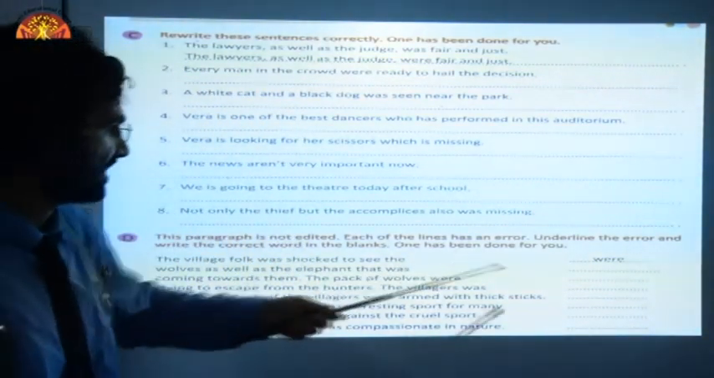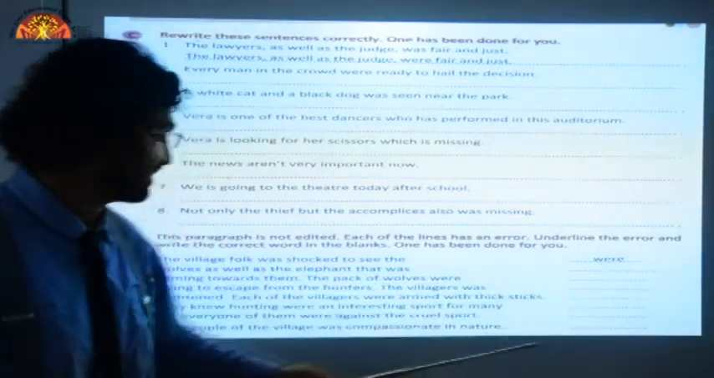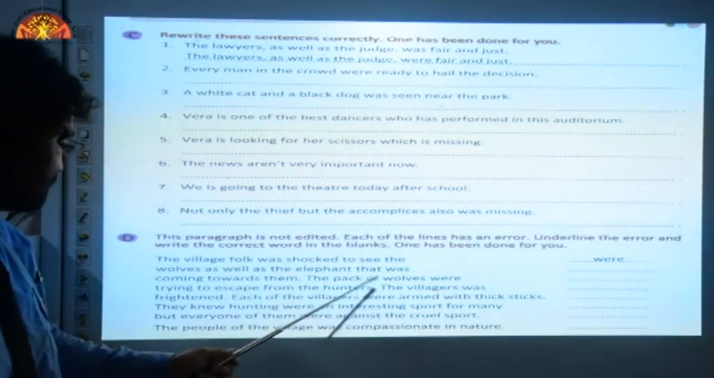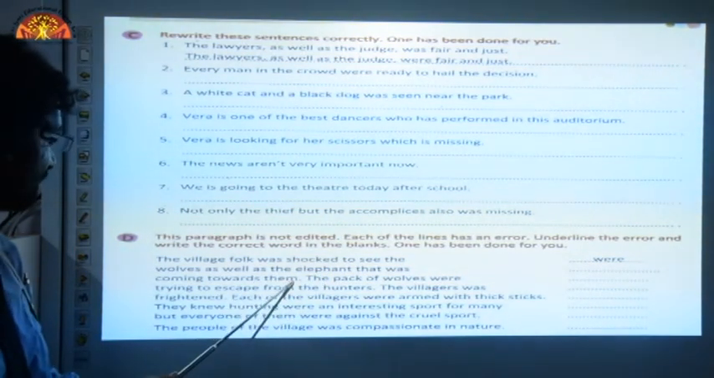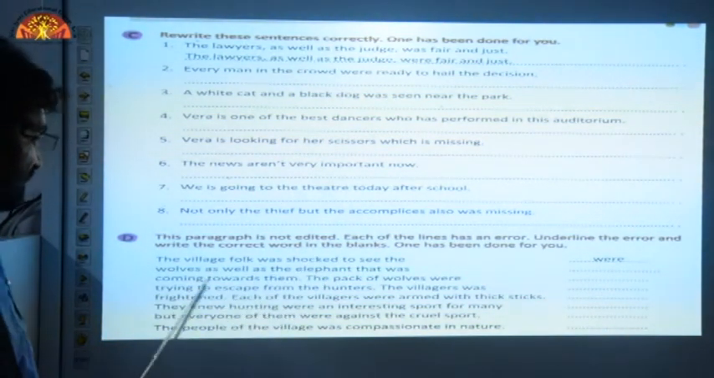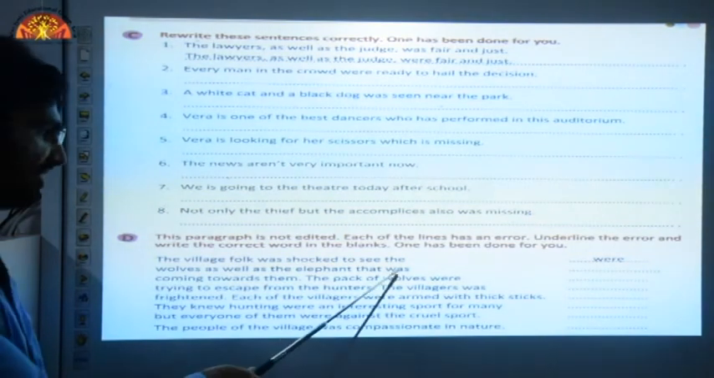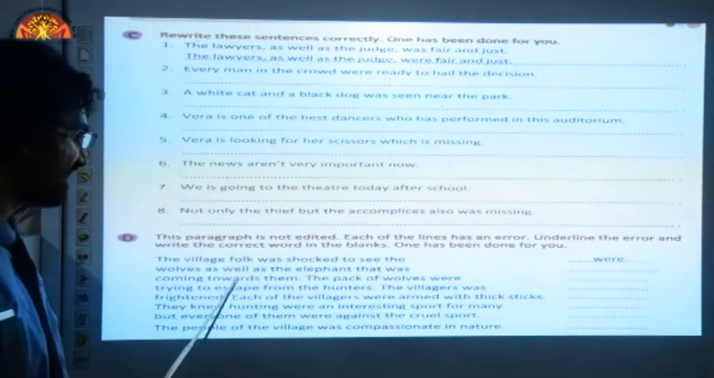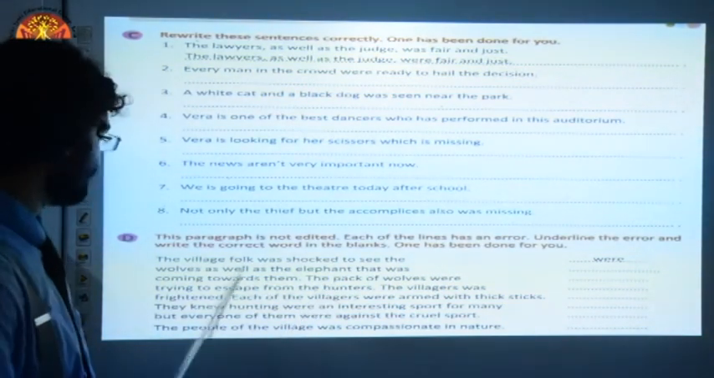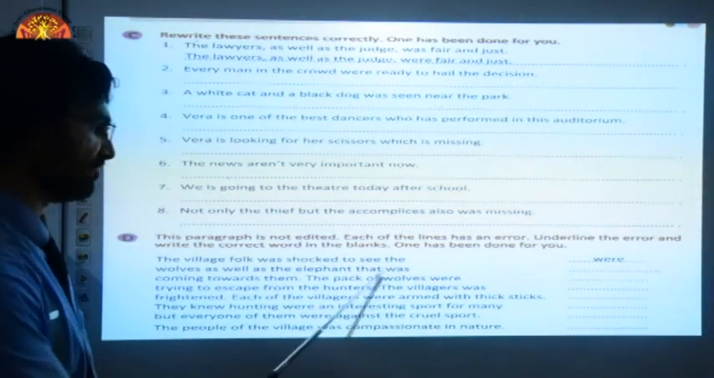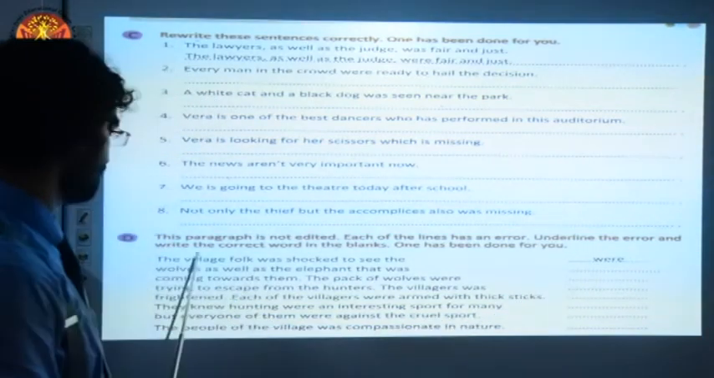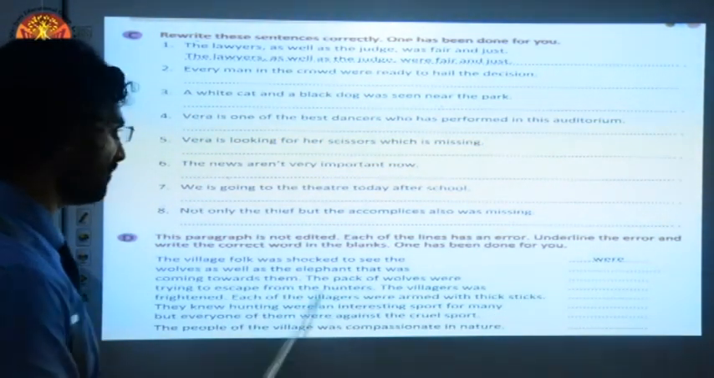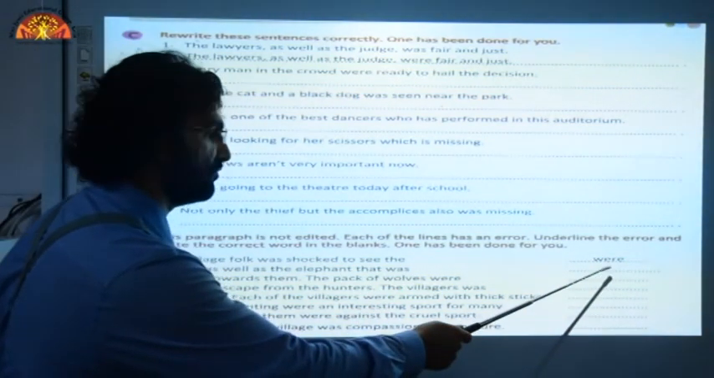The first right answer is were. The second right answer would be as well as the elephant that was coming towards them. Here the verb will agree with the first subject, and the first subject is wolves. Wolves as well as the elephants. Wolves plural, so it should be were here. Wolves as well as the elephant that were coming towards them. So the right answer would be the verb.